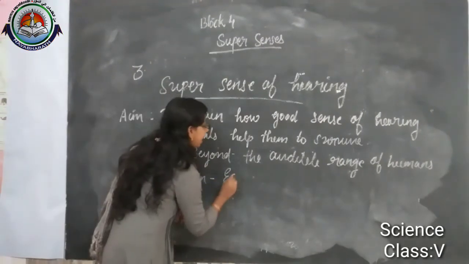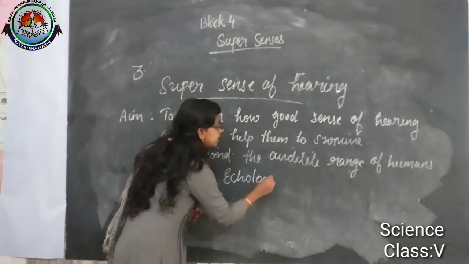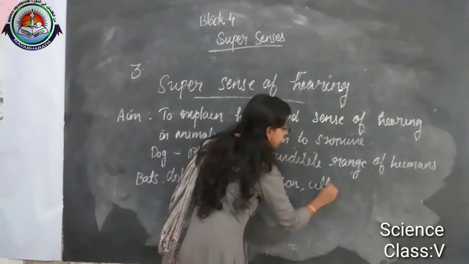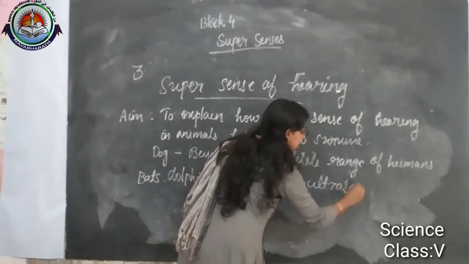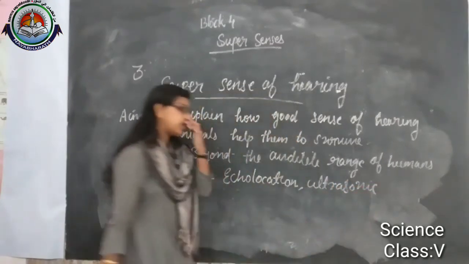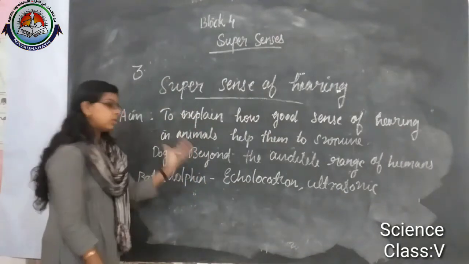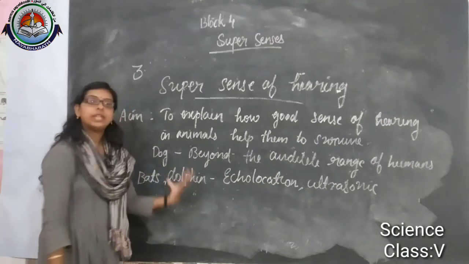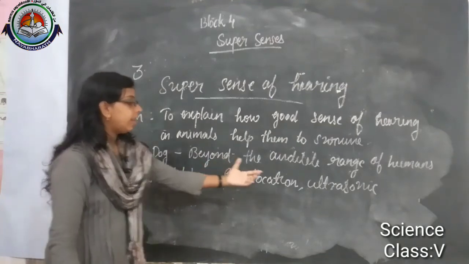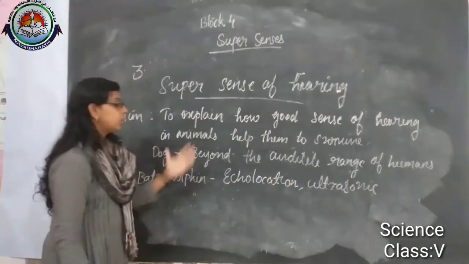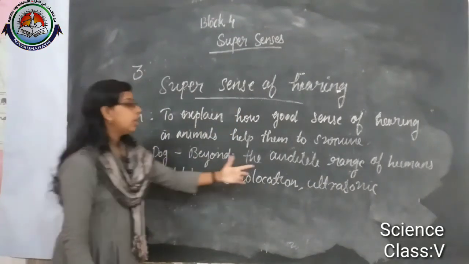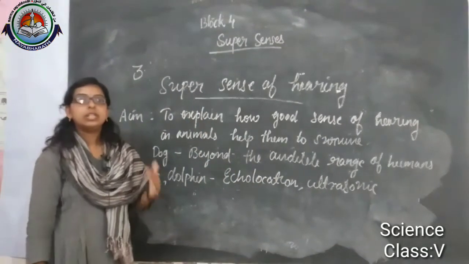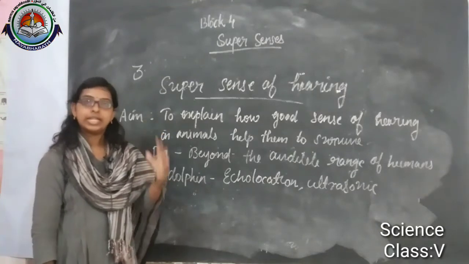In the dark they can't see things, so they use ultrasonic sound for echolocation, and due to echolocation they can move at night.